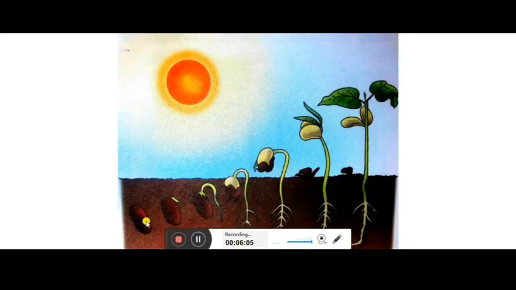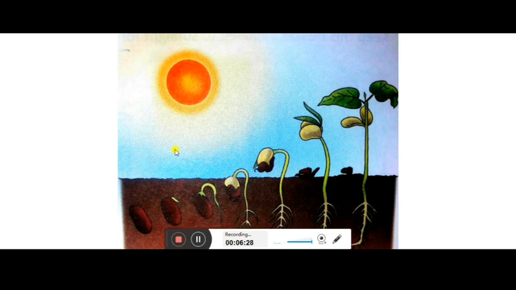Now when the seed is sown, a process called germination happens. What is germination? It is when the seed changes into a plant. The process by which a seed grows into a young plant or seedling is called germination.